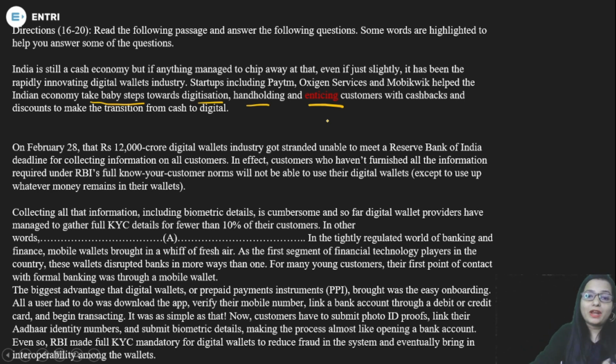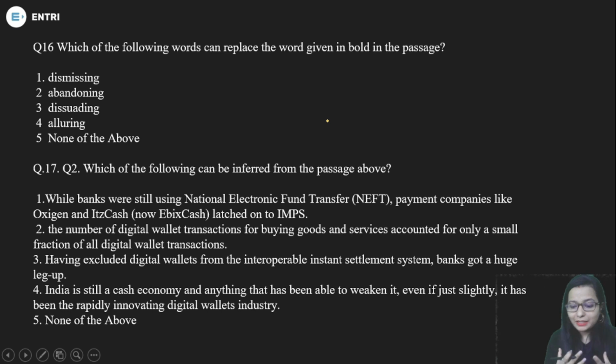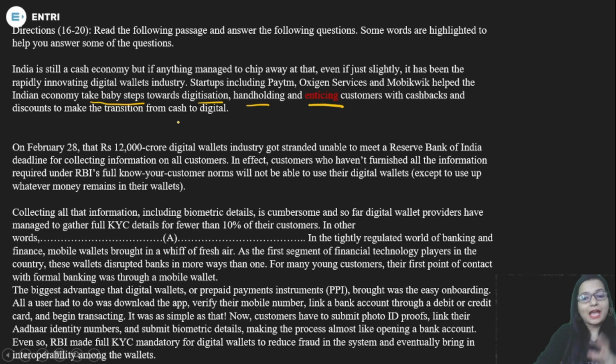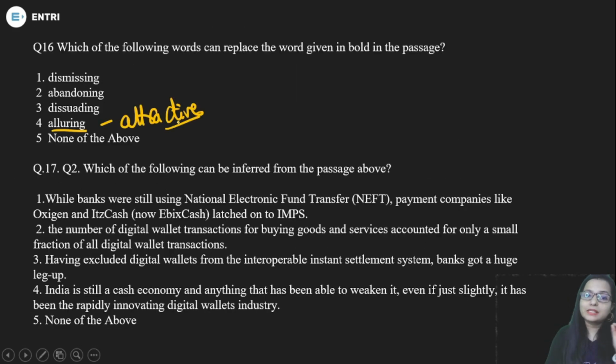What is the meaning of enticing here? It is obvious that it has something related to customers, and what should that be? So here is the word alluring. It means attractive, influencing. That means alluring customers. So enticing can be replaced with alluring. Okay, this is the appropriate word.